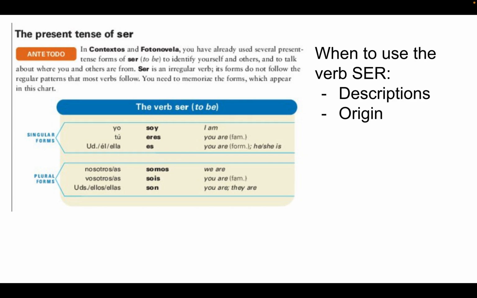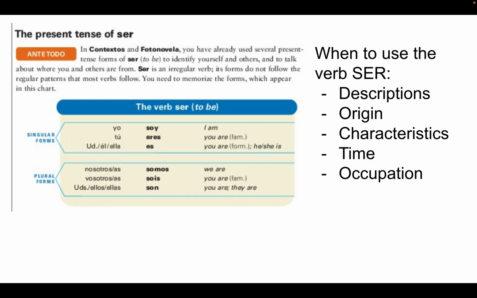Remember, ella es de Colombia, or nosotros somos de Estados Unidos. Characteristics, again, we're going to touch a little more on that in lesson 3, to describe people and their attributes. Telling time, right? Son las 3 de la tarde, or la clase es a las 9 de la mañana.